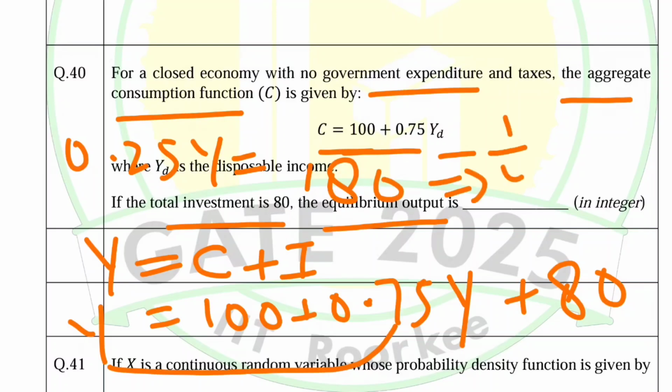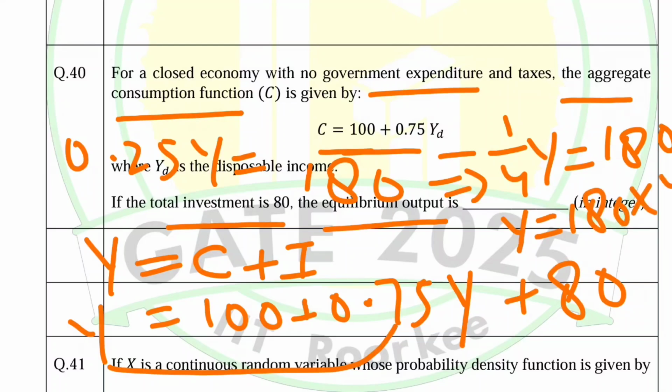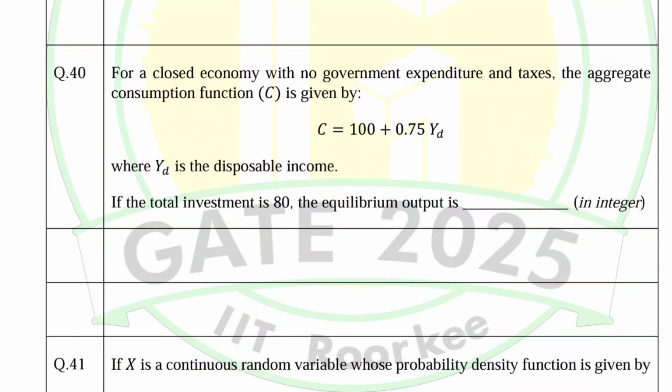0.2y means 1 upon 4, y is equal to 180, or y will be equal to 180 into 4. So 4 zeros are 0, 4 eights are 32, 4 ones are 4, and 4 fives are 20, so it is 720. So 720 should be the correct answer.